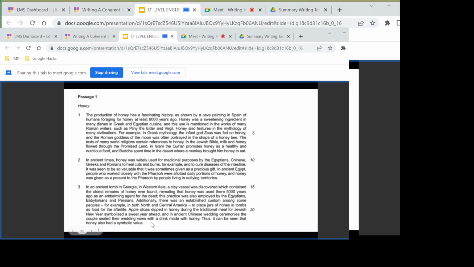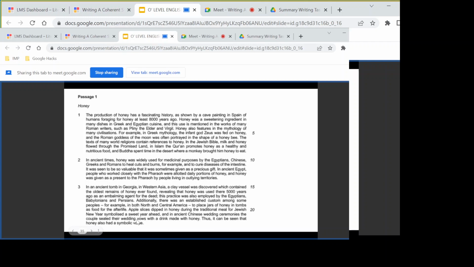Okay, apple slices. Apple slices dipped in honey during the traditional meal for Jewish New Year symbolize a sweet year ahead. And in ancient Chinese wedding ceremonies, the couple sealed their wedding vows with a drink made with honey. Thus, it can be seen that honey also had a symbolic value. So, if you just look at the main idea here, the overarching point has been written at the end, the symbolic value.